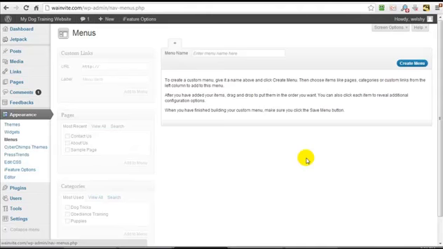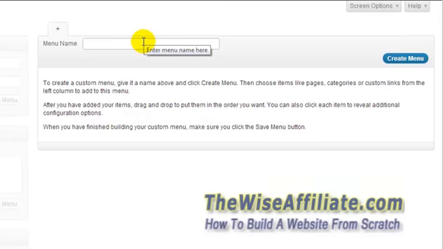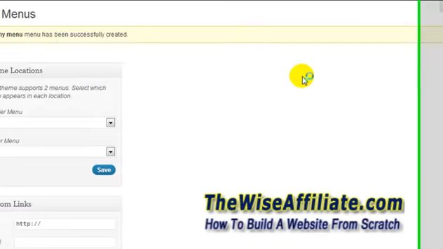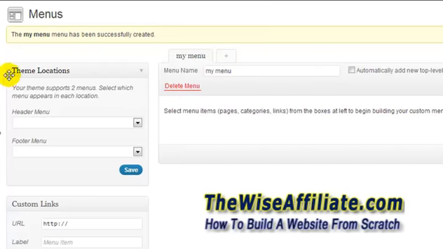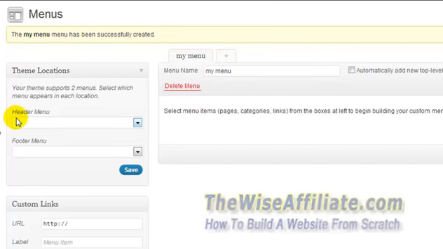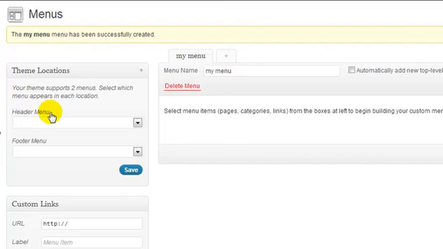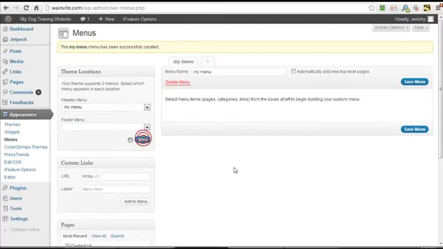Creating a custom menu is very easy. We simply, on the Menus page, we're going to enter in a name. I'm going to call it My Menu, and I'm going to click Create Menu. What we have to do is pick the theme location. Now this theme, you can add a custom menu to the header and the footer location. I only want to add one to the header menu, so I'm going to select My Menu and click Save.